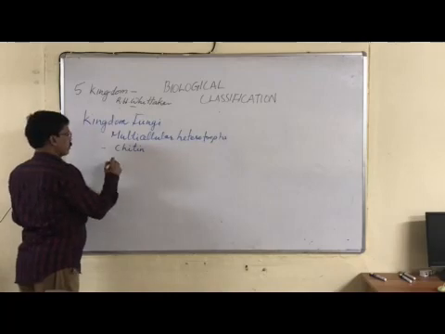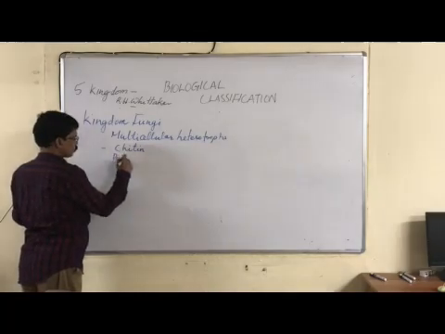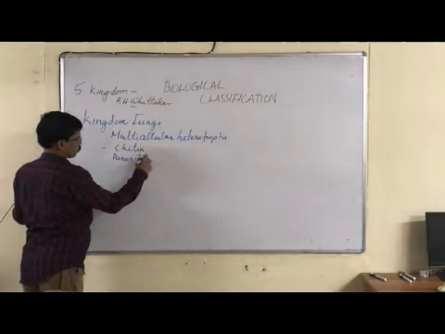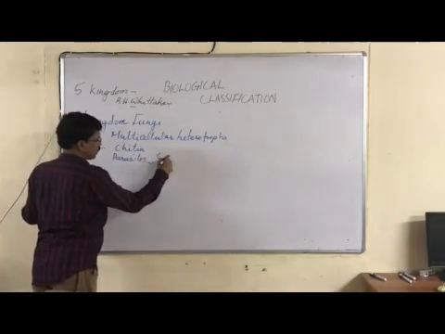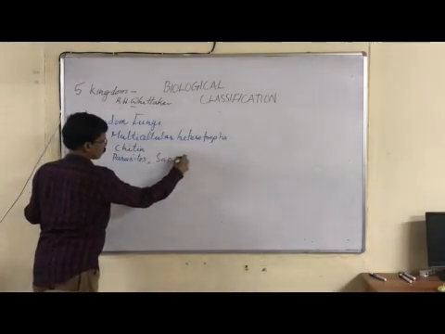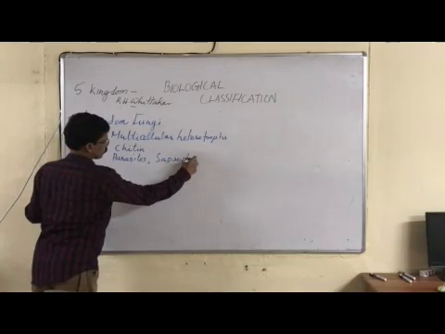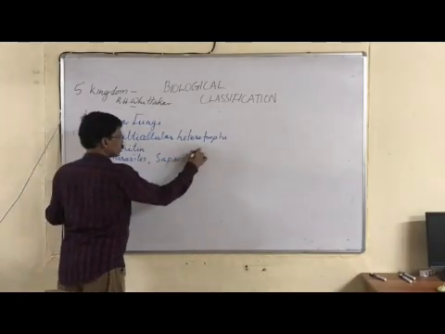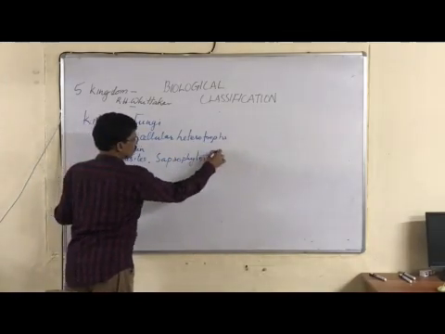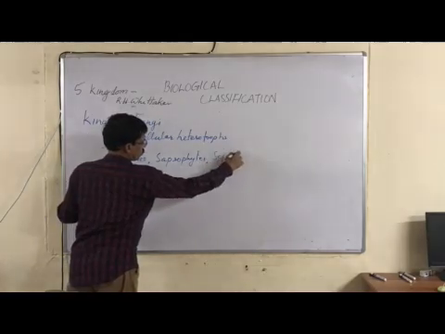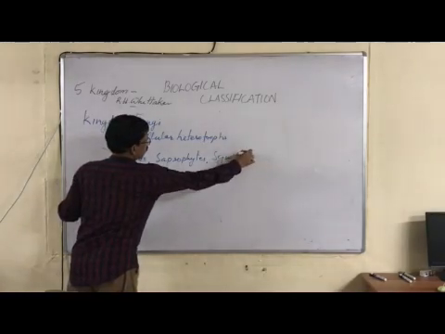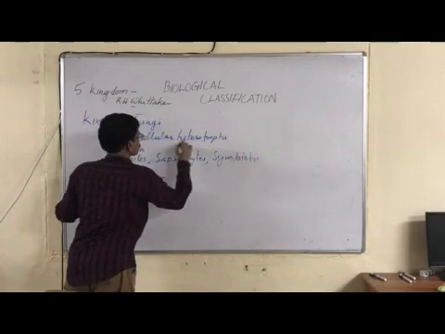Heterotrophs may be parasites, may be saprophytes, or symbiotic associates, or symbionts. All these come under heterotrophs.